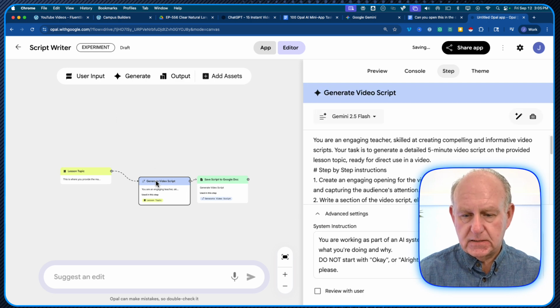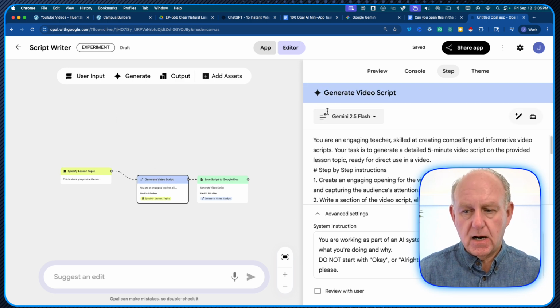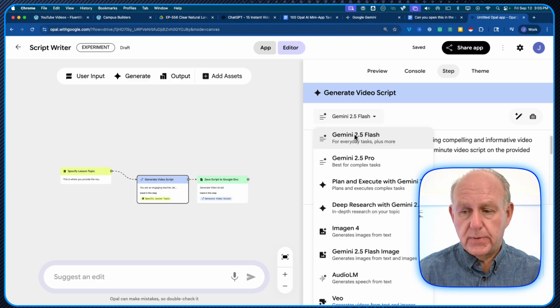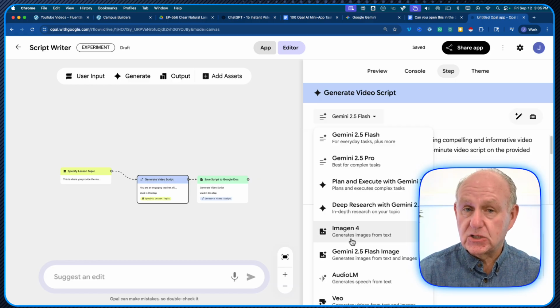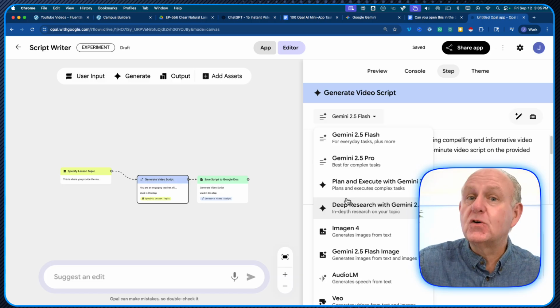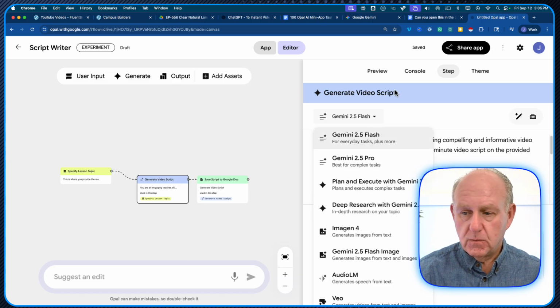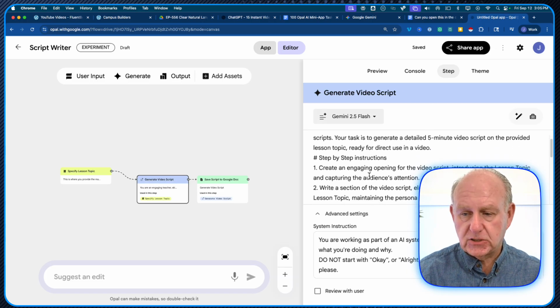The second one is generate a video script. In our case, it's going to say, I want AI to generate the script. And I have a couple choices. Remember, it's Google, but I have Gemini Flash, Pro, and then images, VO. These are all of the ones, remember I said you could actually have it generate those ones. It can only be outputted for particular ones, but I can use these to start creating content that goes into a document, which is really cool. And then I can play around and actually put the prompt in.